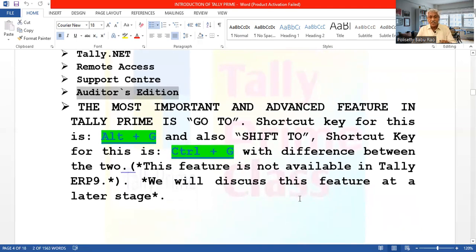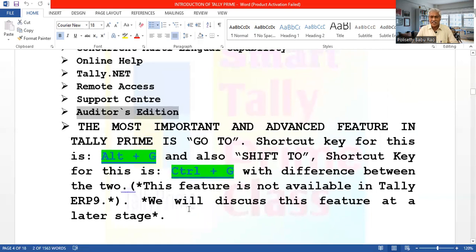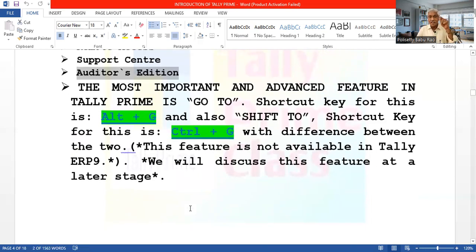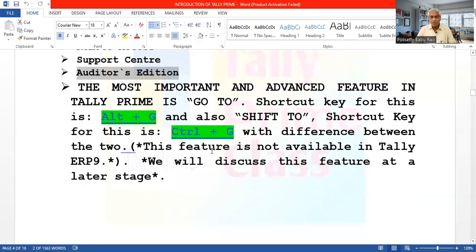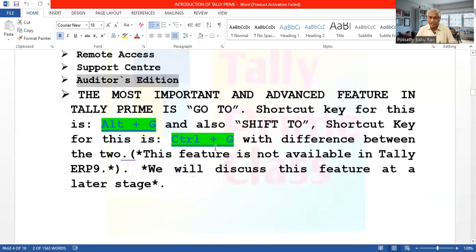We will discuss this feature at a later stage, after learning how to make all the different entries. At that time we will learn about this feature, because from one place to another place we have to go. If there are entries, from one place to another place you can go easily. These two features, go to and shift to, Alt G and Control G, we will learn at a later stage. Okay.